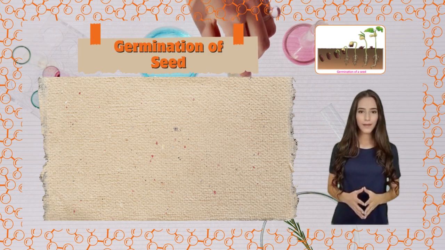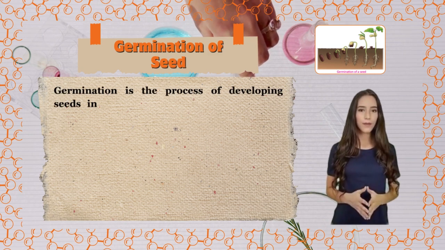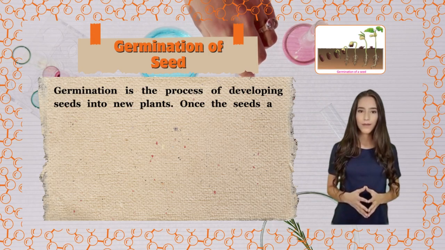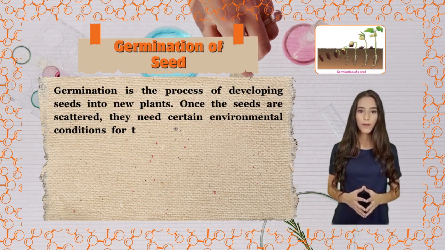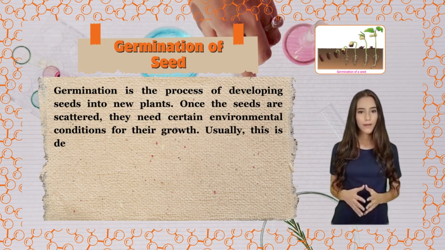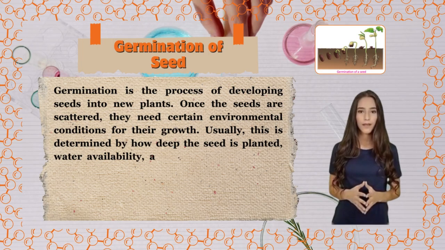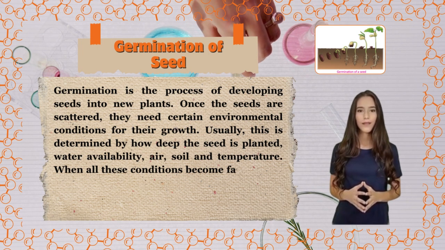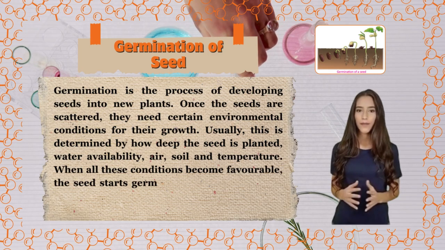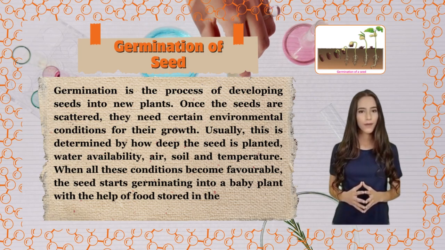Germination of seed. Germination is the process of developing seeds into new plants. Once the seeds are scattered, they need certain environmental conditions for their growth. Usually, this is determined by how deep the seed is planted, water availability, air, soil, and temperature. When all these conditions become favorable, the seed starts germinating into a baby plant with the help of food stored in the seeds.